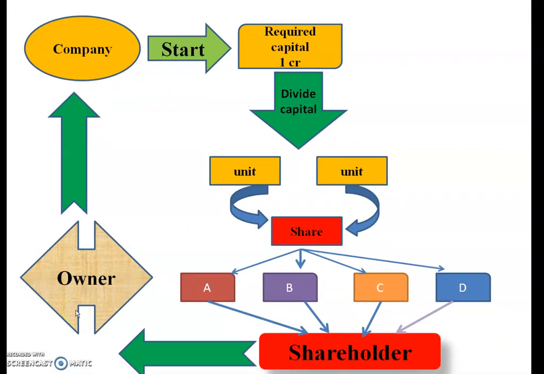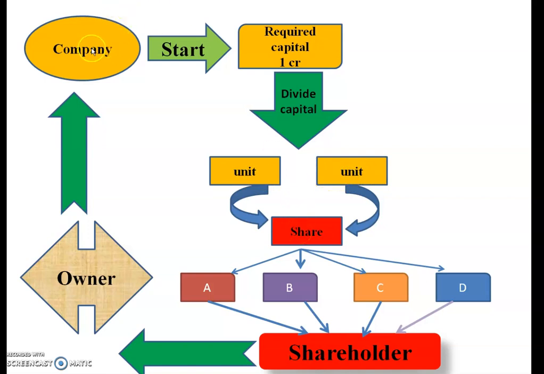Now let's try to understand it more with the help of this chart which I have prepared for you. Suppose here is a company, for example XYZ company, and this company wants to start a new business. To start this new business, the required capital is 1 crore. This is a big amount, so it is not possible for a single person or two persons to invest. In that case, the company divides this capital into various parts or units. These parts or units are nothing but shares.